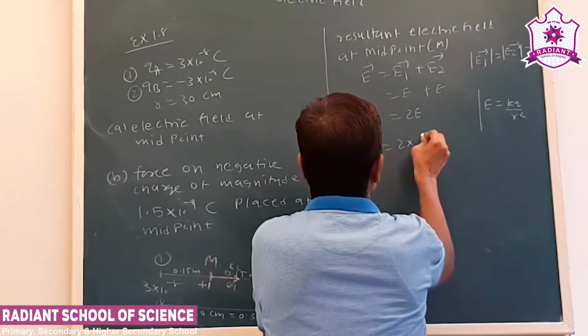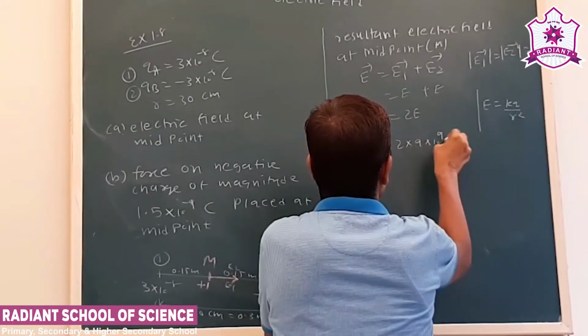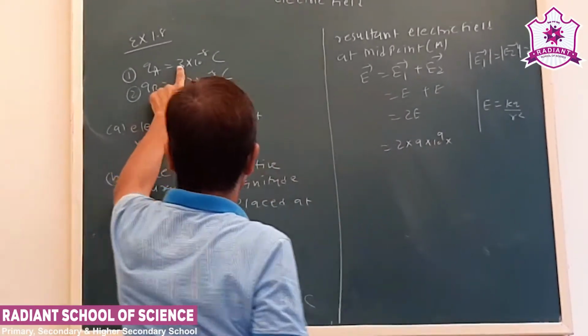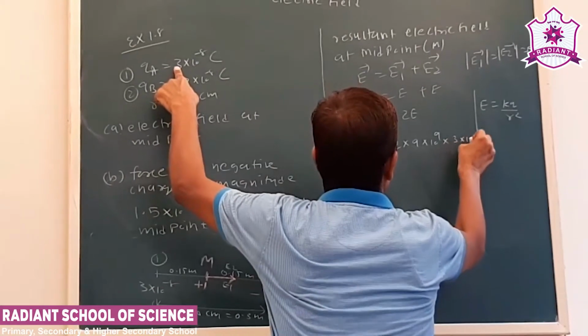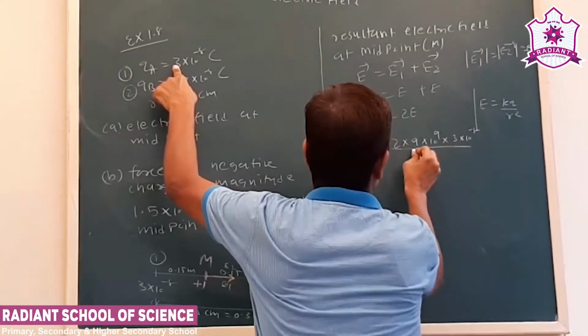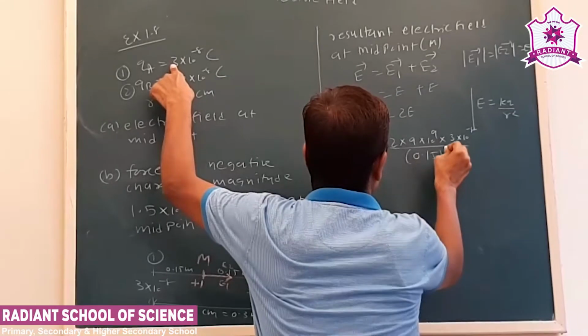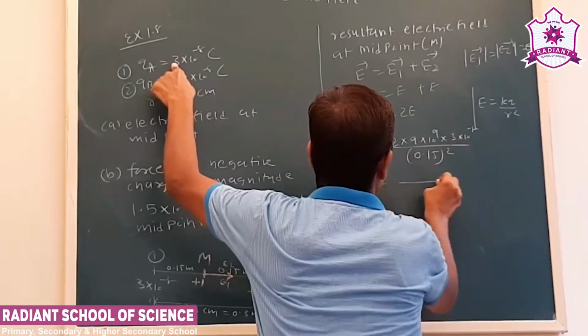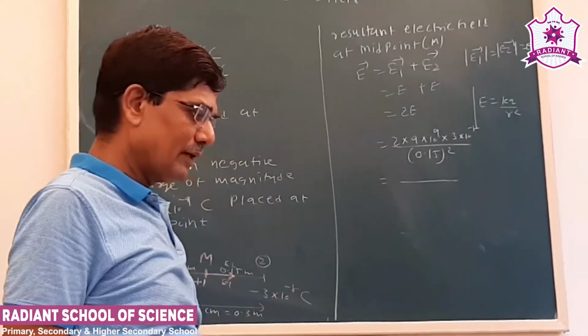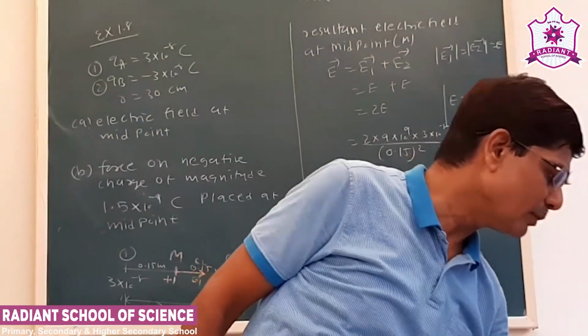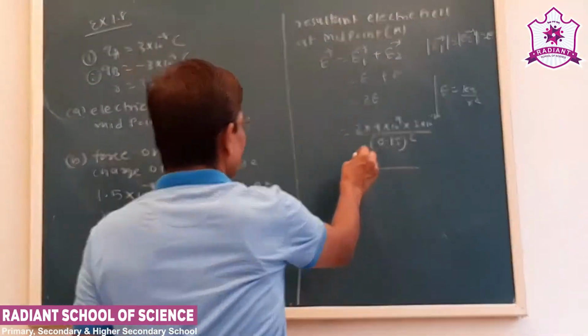So 2K is 9 into 10 to 9. Charge magnitude is, now the distance is 0.15 whole square. See, that will get us the value of the electric field. That will be 5.4 into 10 to 6.